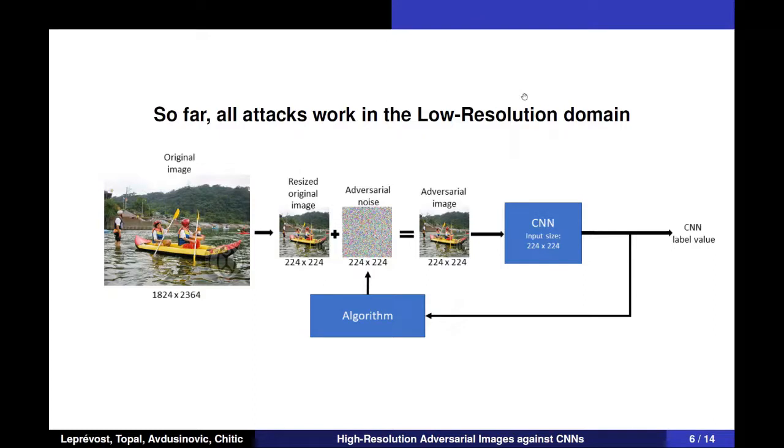This diagram summarizes how adversarial attacks work. We have an original clean image in the high resolution domain. We scale down to the CNN input size, then the algorithm creates some noise, we combine them and then send it to the CNN. The CNN decides some label values and then the algorithm checks if it is satisfying, and if so, stops. Otherwise the algorithm will keep generating adversarial noise. The end product of these attacks, in classic adversarial attacks, will be 2^4 times 2^4, which is the CNN input size. It means the classic adversarial attacks can generate images with a maximum size of the CNN input size.